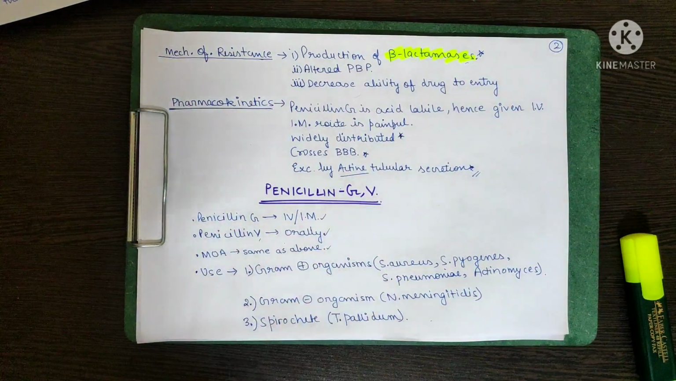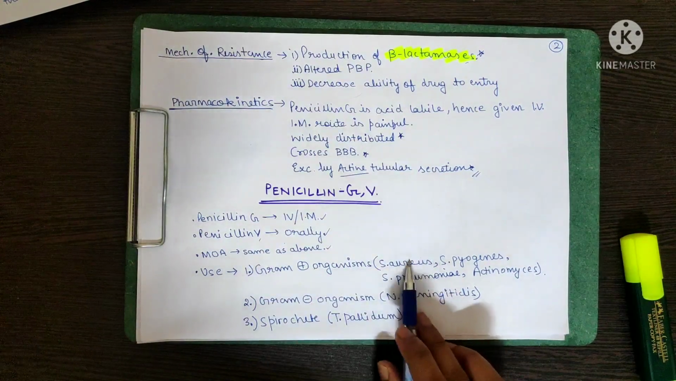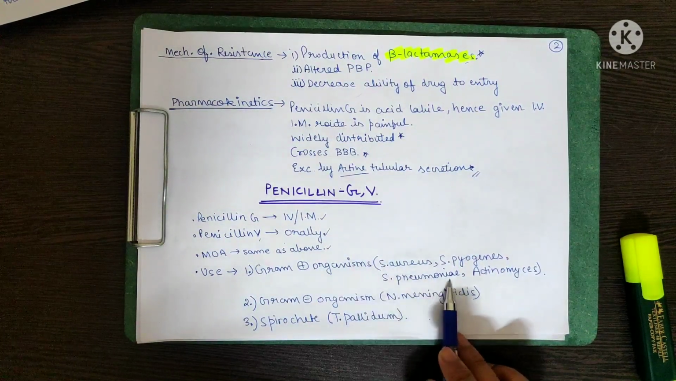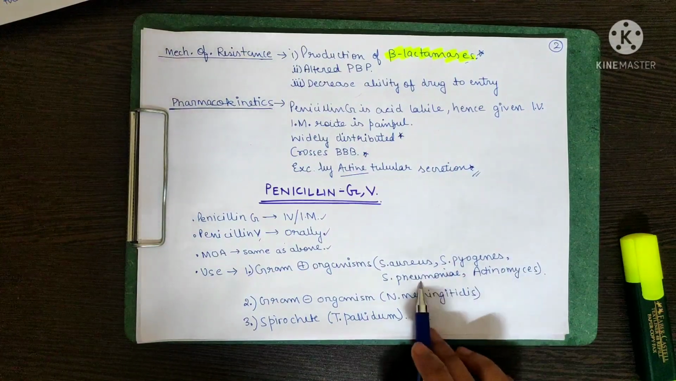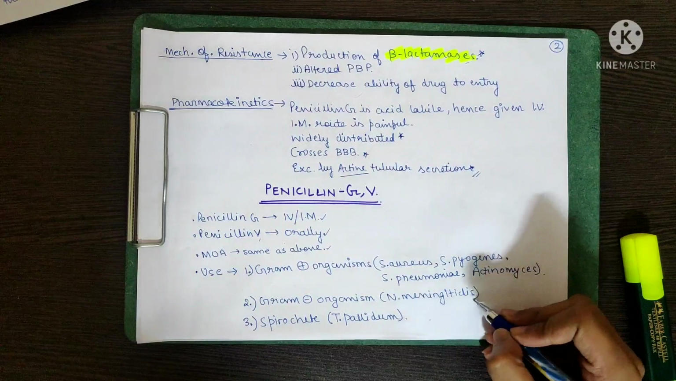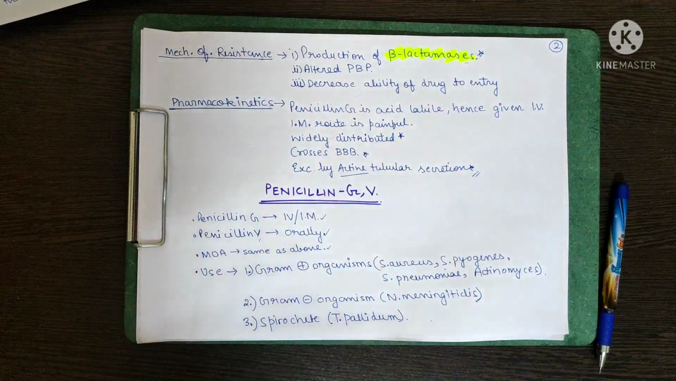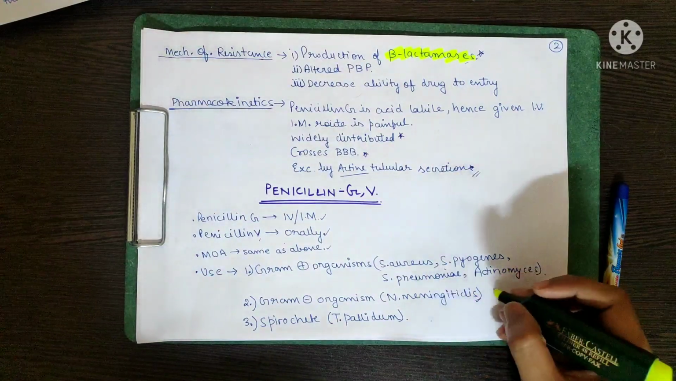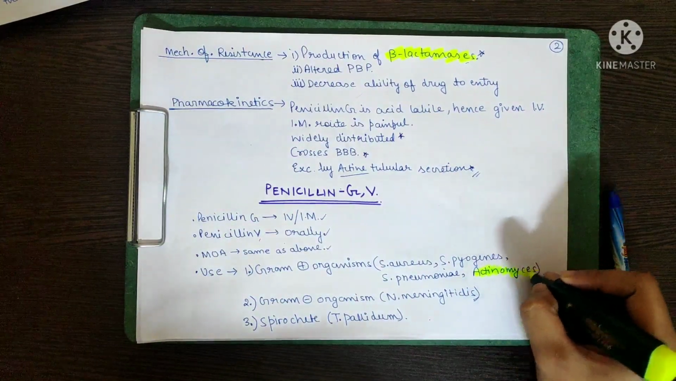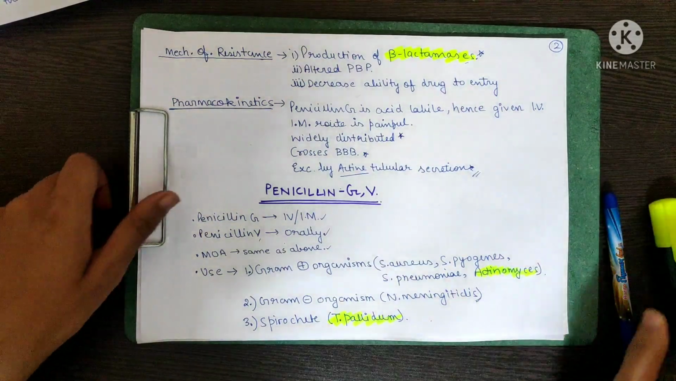What are the uses of penicillin G and penicillin V? Among gram-positive organism, Staphylococcus aureus, Streptococcus pyogenes, Streptococcus pneumoniae and Actinomyces are the organisms where it works. Among gram-negative organism, Neisseria meningitidis, and among spirochetes, Treponema pallidum. If you are asked what are the most important among all these lists, it is Actinomycetes and Treponema pallidum. These two you have to remember at any cost.